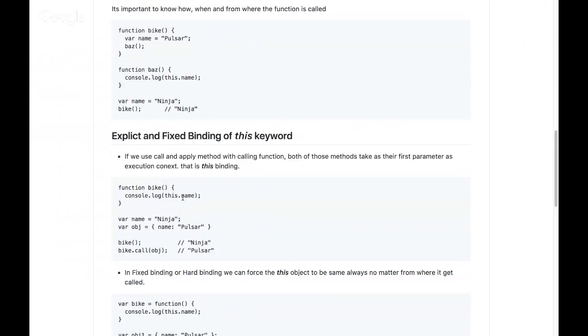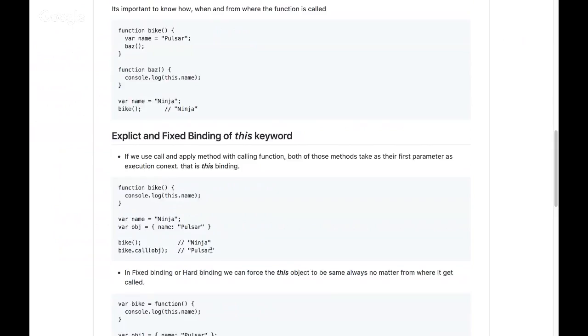Both of these methods take as the first parameter the execution context. So you can call any function with call and apply, and that first argument is the execution context, and that is nothing but this binding.